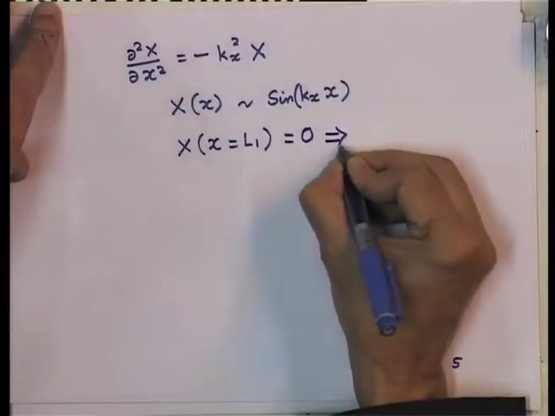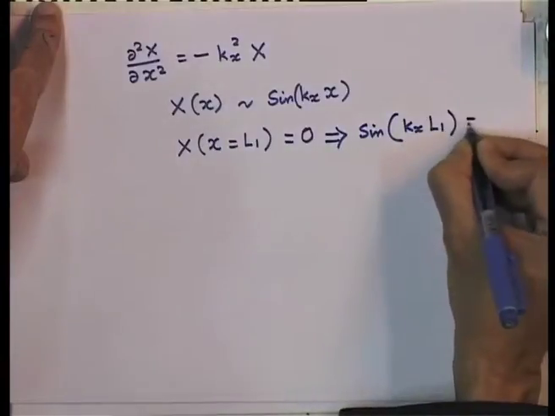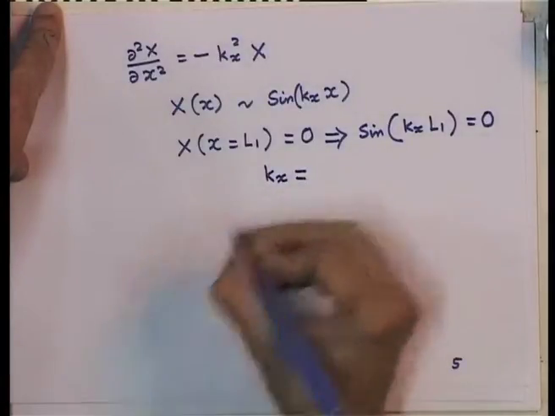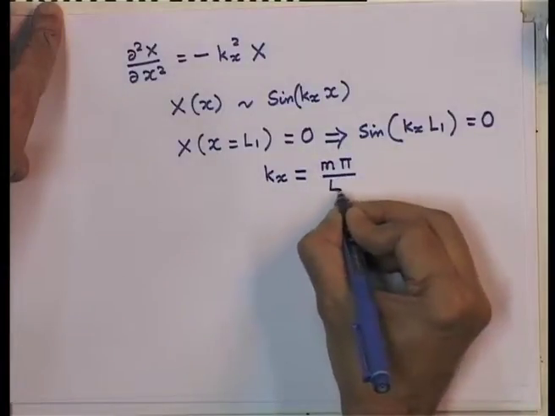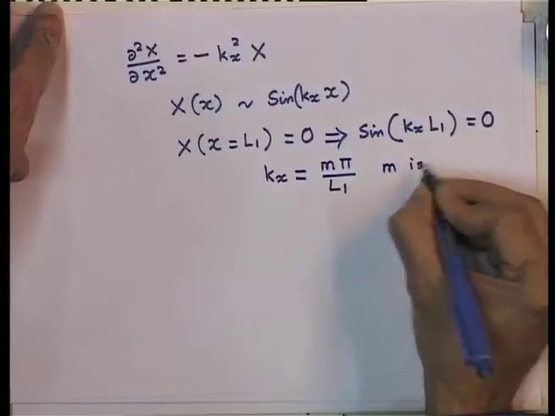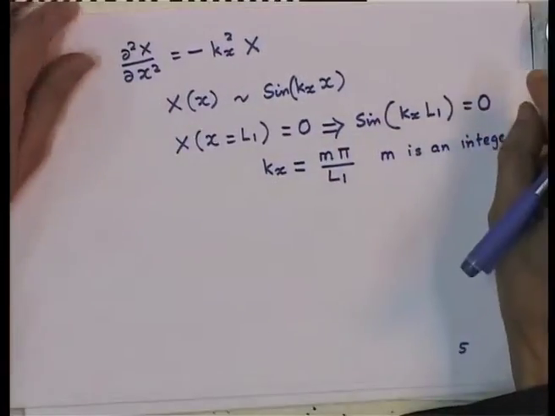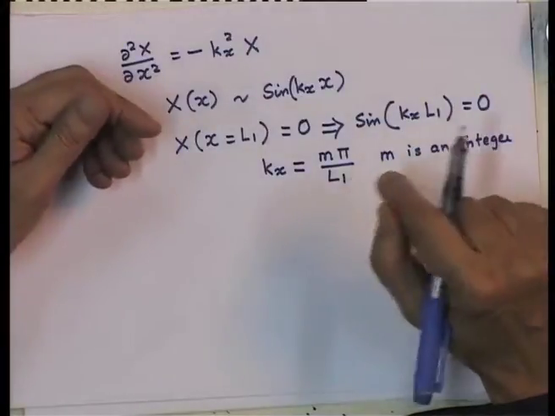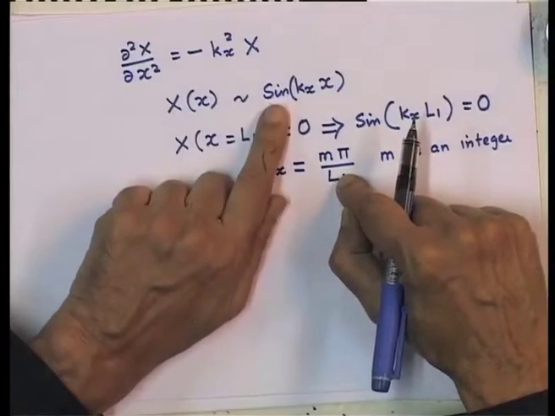This implies that sine of kx L1 is equal to 0, which immediately tells me that the kx values must be a multiple of pi over L1, that is, m pi over L1, where m is an integer. M is an integer, it is plus or minus 1, plus or minus 2, etc. I can't take m to be equal to 0, because that would mean that the function itself is 0, which is of course not what we are looking for.